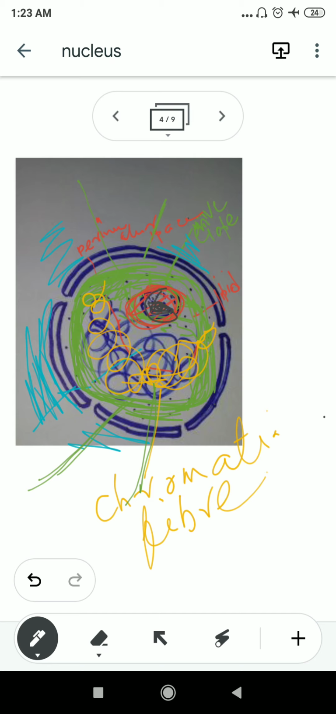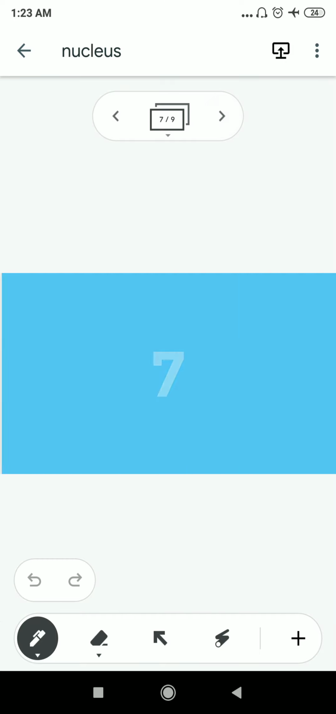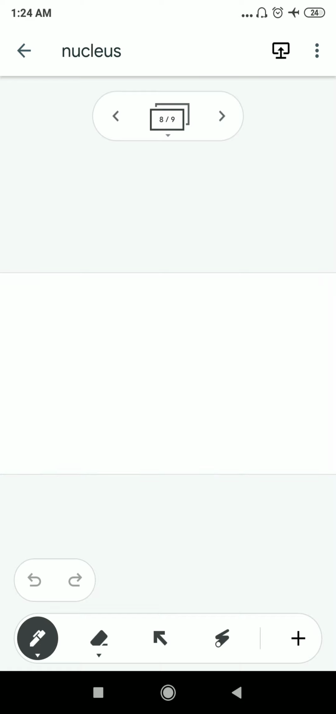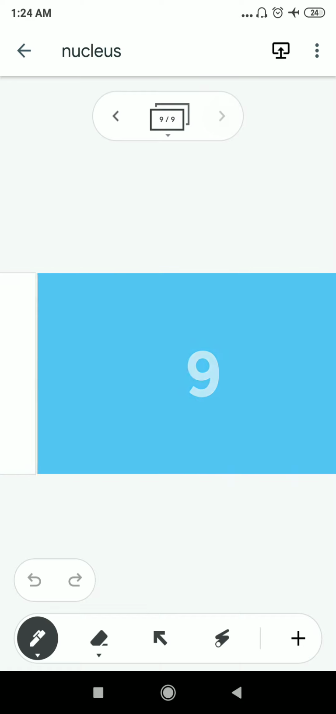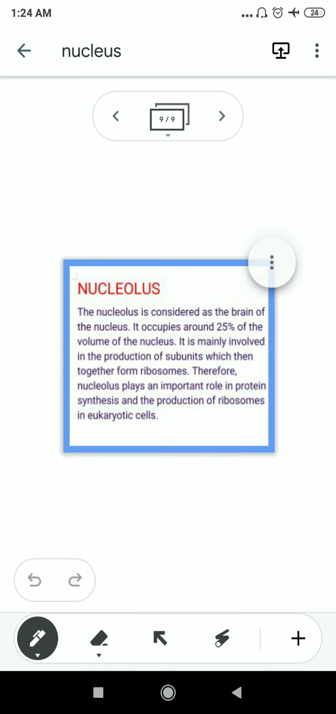If you see the structure of the nucleolus, the nucleolus is considered as the brain of the nucleus. It occupies about 25% of the volume of the nucleus. It is mainly involved in the production of subunits, which together form the ribosome. So this is the place of the synthesis of ribosome, ribosome biogenesis. You need to remember this point. It's a very important point.